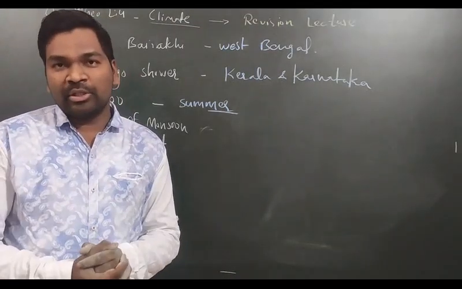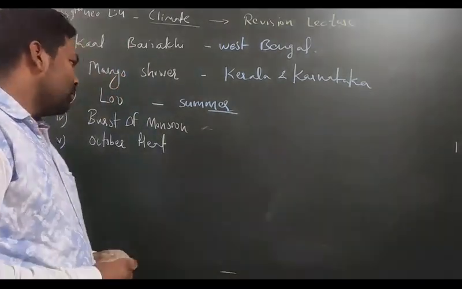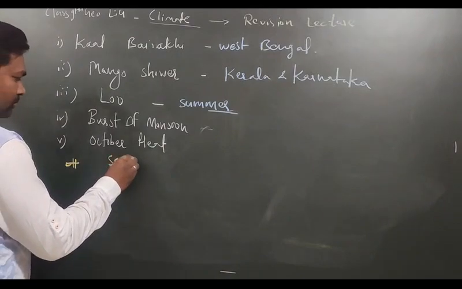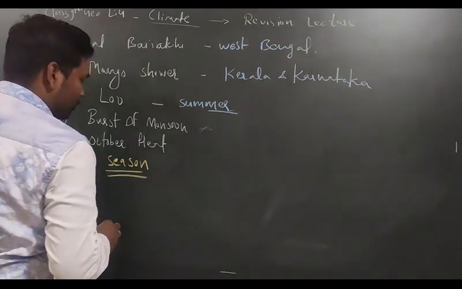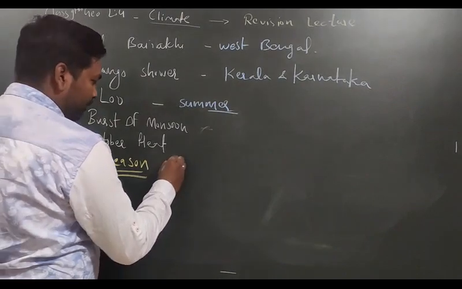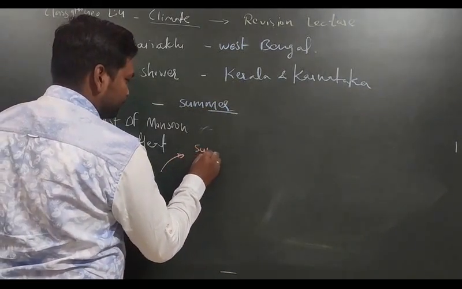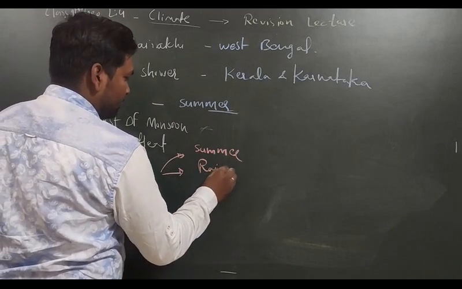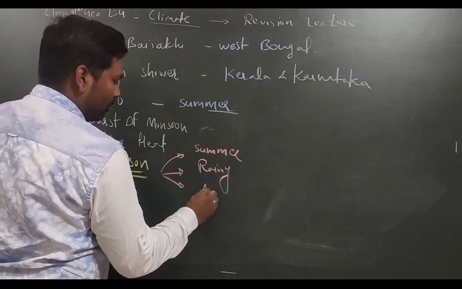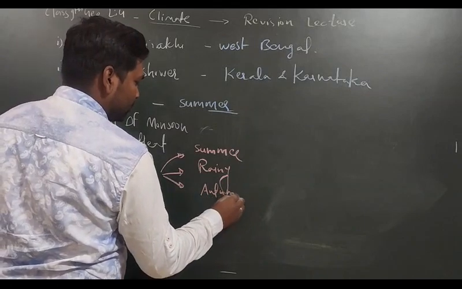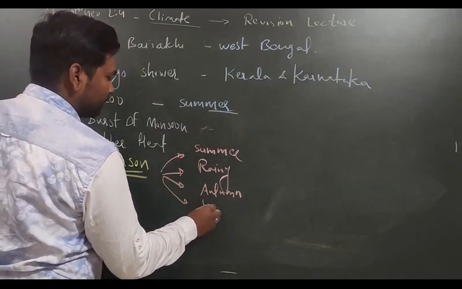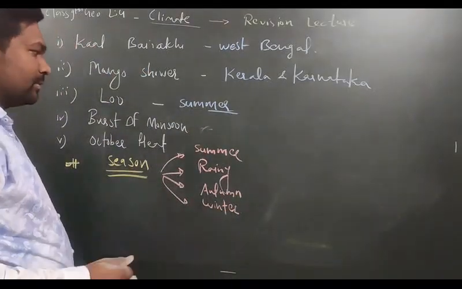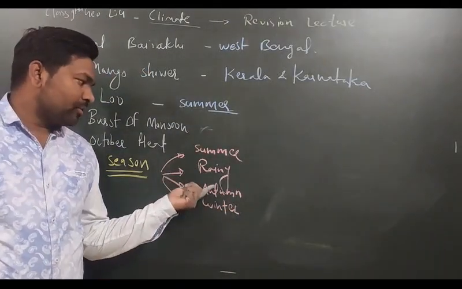Apart from that, in this particular chapter you will also see one more topic, that is seasons. We have different types of season. We have summer season, we have rainy season, we have autumn season, and we have winter season also. Right now winter season is going, and after that summer season will come. So here we have 4 types of season.